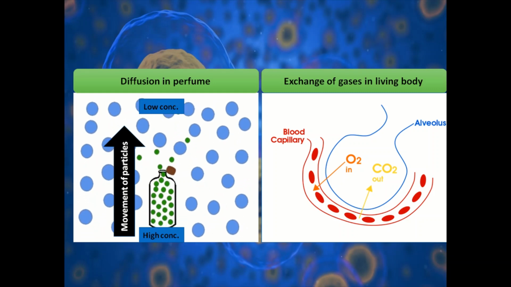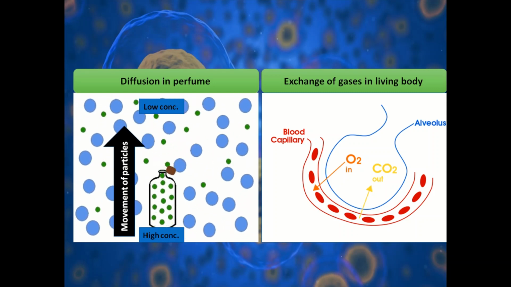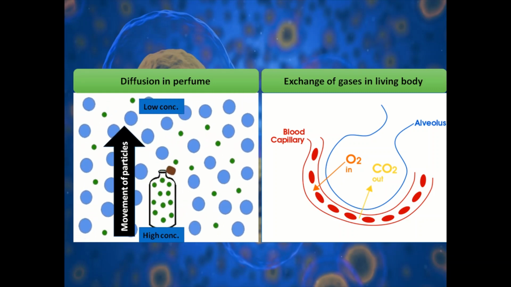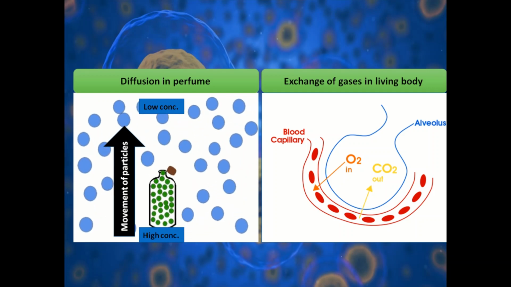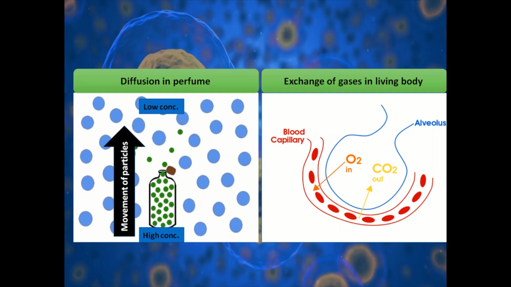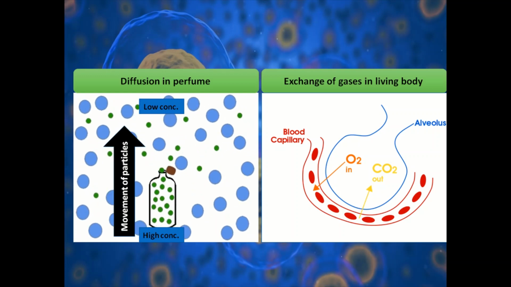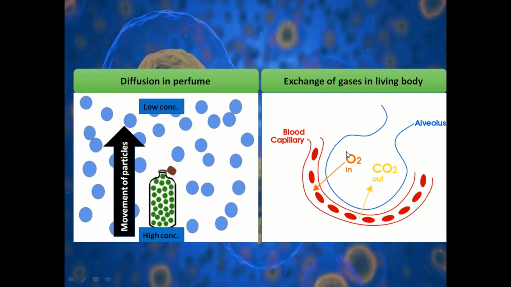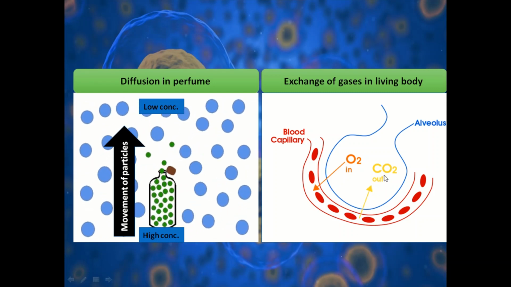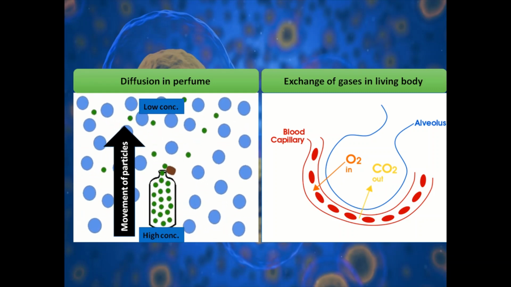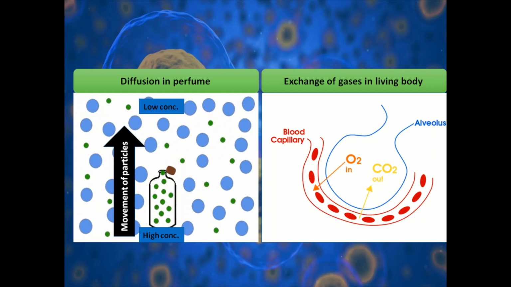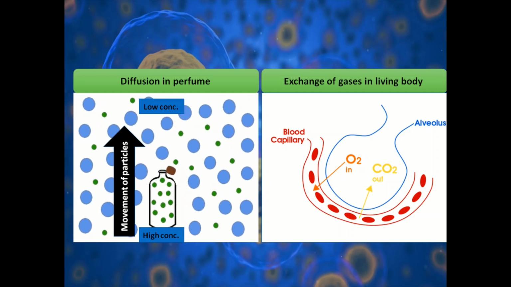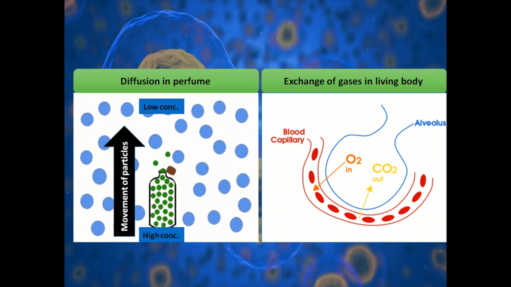So in the cell's external environment, the concentration of CO2 becomes low compared to inside the cell. As soon as there is a difference in concentration of CO2 inside and outside of a cell, CO2 moves out of the cell. Similarly, O2 enters the cell by the process of diffusion when the level of concentration of O2 inside the cell decreases.